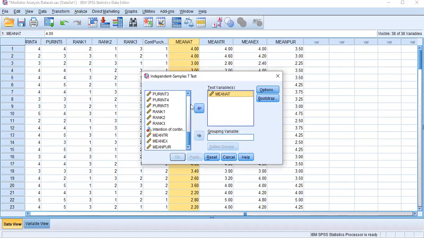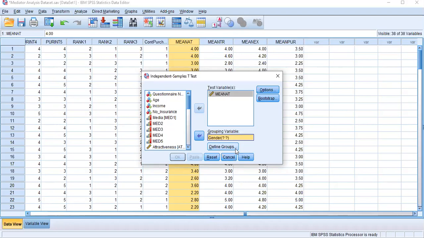So you can select whatever variables you like, but I will go one by one. Okay. Then what is my grouping variable? What is my differentiation variable? First one is my gender, right? Because I have only two categories under gender. So first of all, you need to define your groups in here. Therefore, you need to know how you defined gender in your data sheet, like 1 is male, 2 is female, or 0 is male, 1 is female.